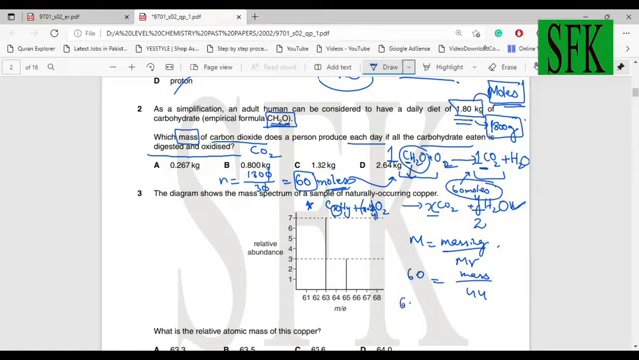So 60 into 44 will give you the answer of the mass, but the mass will be in grams, so you need to convert it back into kgs as well. So 60 into 44 is approximately 2640 grams. And if you want to convert it into kgs, divided by 1000, it's going to be 2.64 kgs. So option D is your answer.